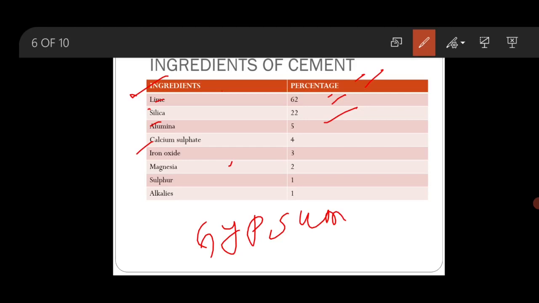The next one is iron oxide. Iron oxide imparts color, hardness and strength to the cement. Next is magnesia. Magnesia, if present in small amount, will impart hardness and color to the cement. Next is sulfur. A very small amount of sulfur is useful for making sound cement. If it is in excess, then it will make the cement unsound. The last one is alkalis.